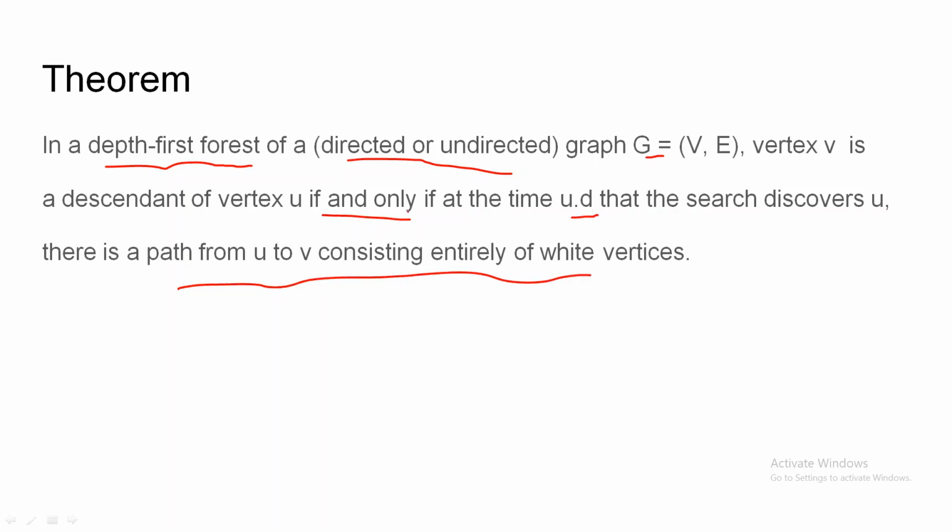So this means that a vertex V is a descendant of the vertex U if and only if there is a path connecting all the unvisited vertices from U to V. And the reverse is also true. If there is a path from U to V connecting all the unvisited vertices, which means white vertices, then V is a descendant of the U.